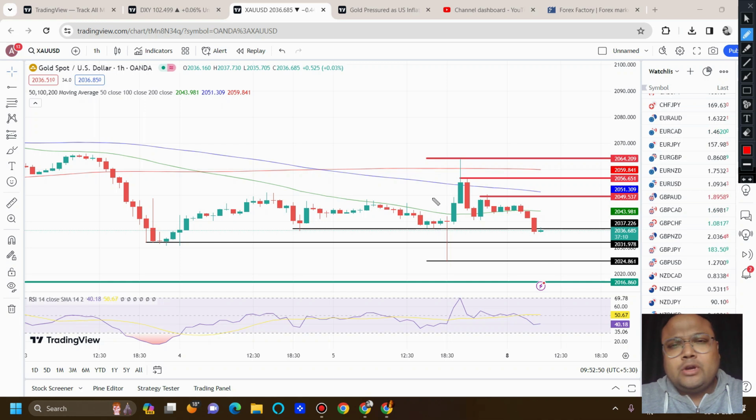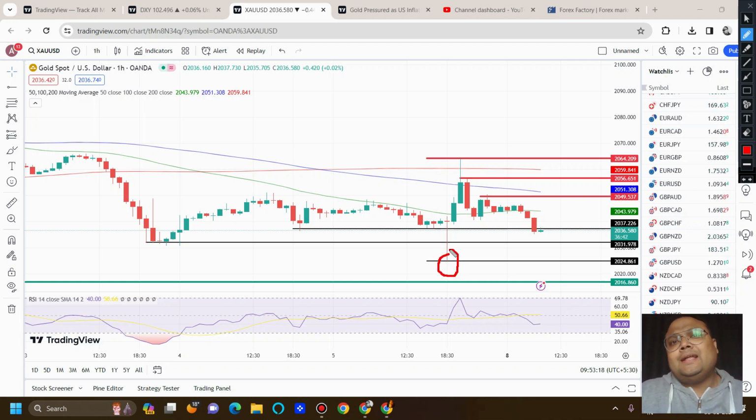In case you see the market has come to the 2031, 2030 level, switch to the 15 minutes time frame. If you see the market showing price rejection from below, you can go for a buy position and you can expect 30 to 40 pips. But on the other hand, if you see that the market is standing at 2030 with a big red candle on the 15 minutes time frame, it is a clear-cut indication that the selling pressure is too high. In that case, try to avoid it. If you have a sell, continue with the sell position. I already have a sell. Then wait for the market to hit the 2024, 2025 level.